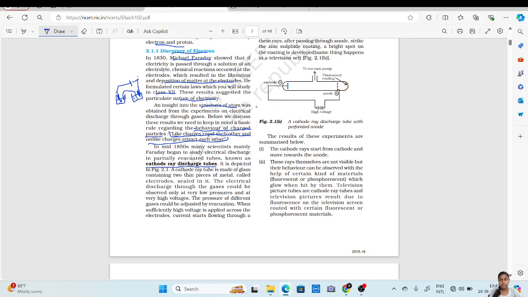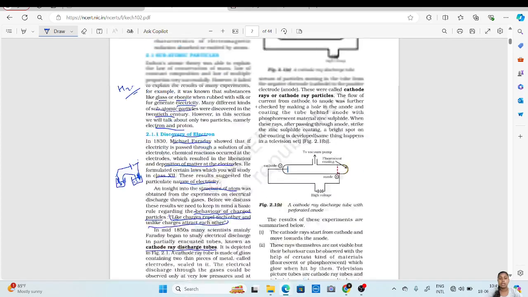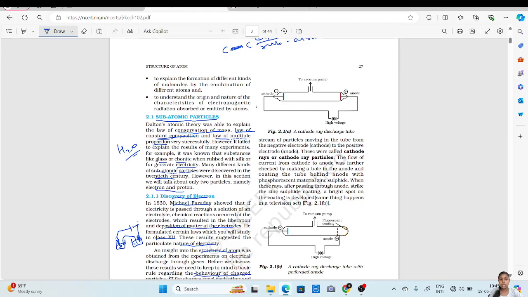This is a cathode ray discharge tube, which is partially evacuated. Here is the vacuum pump fitting, so it is evacuated.